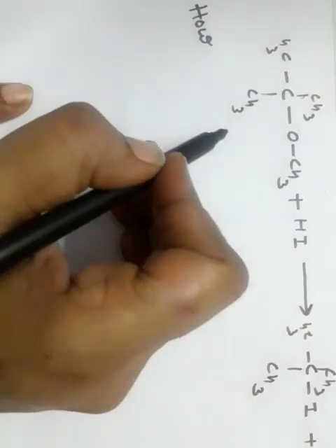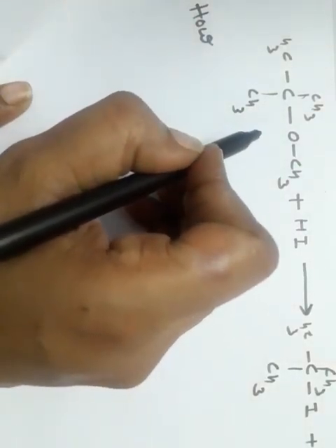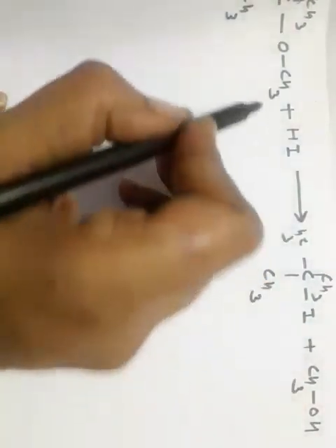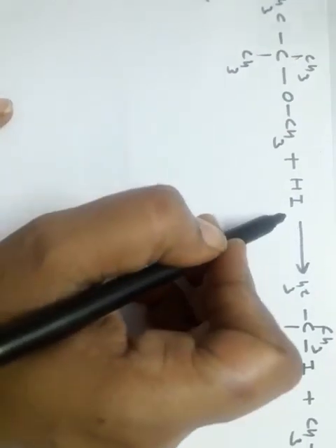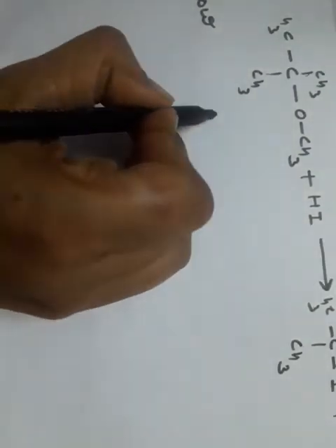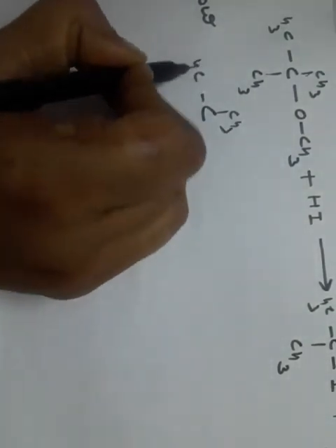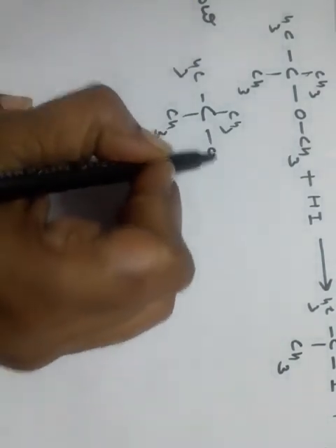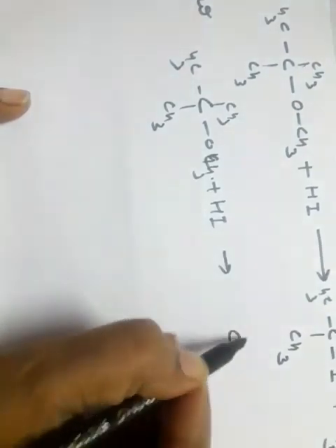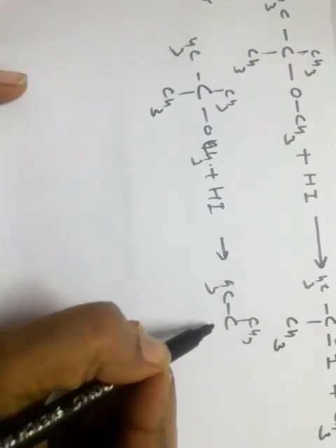See students, let's take another example of ethers reacting with HI. Alkyl halide is formed, alcohol is formed because we are taking HX and ethers in equimolar amount. Now let's discuss with the help of mechanism. In first step, protonation of ethers takes place when it reacts with HI. So let's do the protonation. Here protonation of ethers takes place with the evolution of iodide ion.